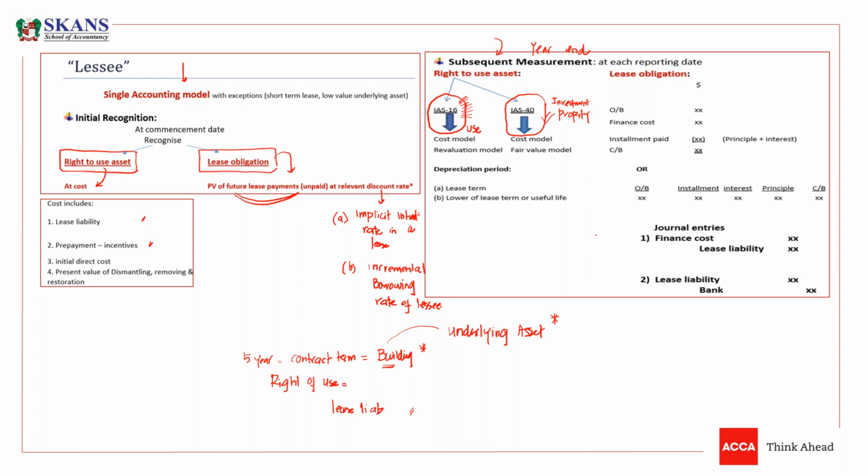Now subsequent measurement depends on the standard. If IAS 16 applies, then we have to follow the cost and revaluation model. And if IAS 40 applies, then we have to follow the cost or fair value model. So these are the models that we need to apply. Usually right of use asset is under the cost model. Now we need to depreciate.